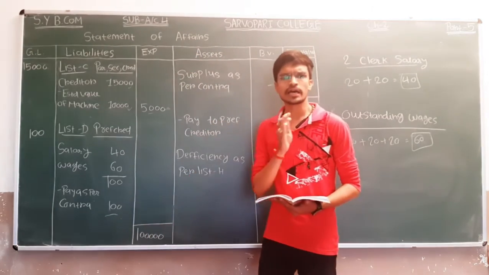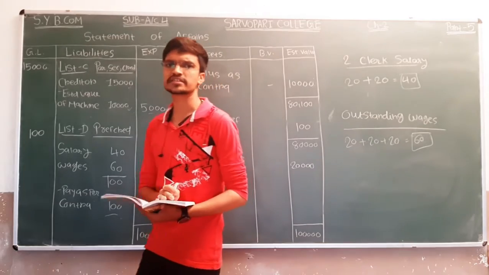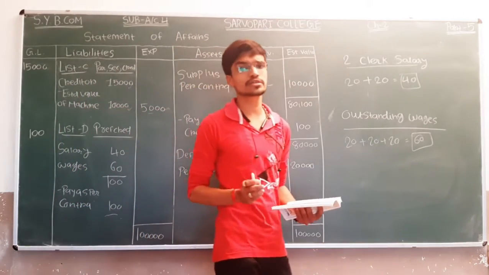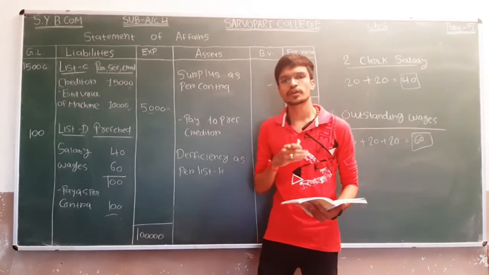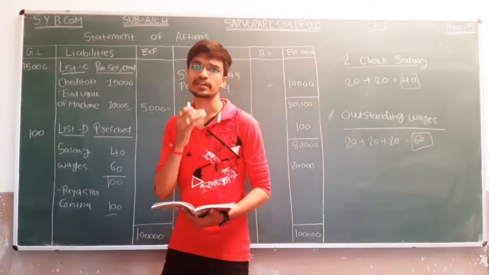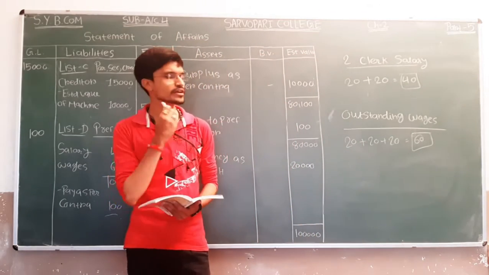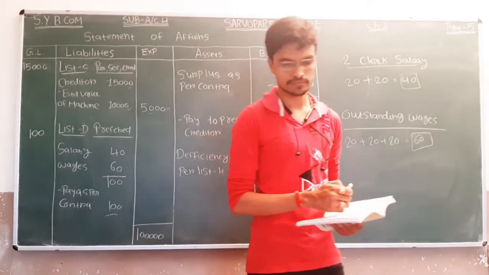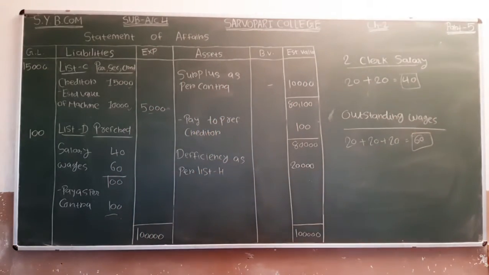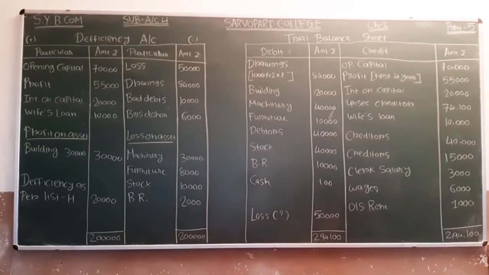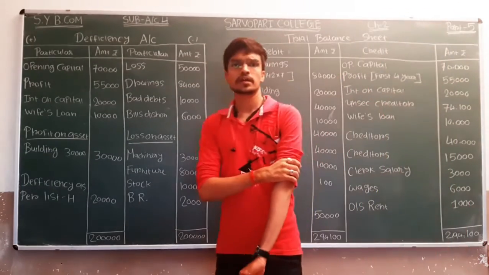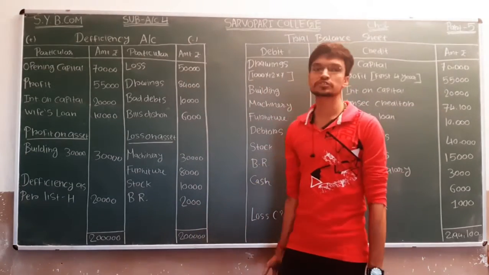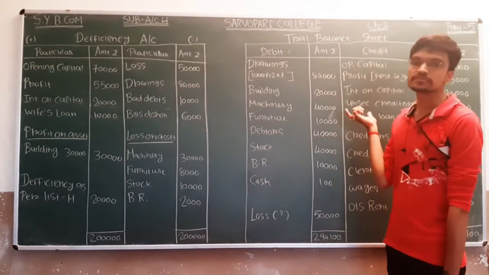Next step will come deficiency account and trial balance sheet. Trial balance sheet is new for this sum because we have to find the loss of last year. We have not been given the amount of the loss for the last year. Okay, so now we are going to prepare deficiency account and the trial balance sheet. Okay, so after we are preparing the statement, it will come deficiency account and trial balance sheet.